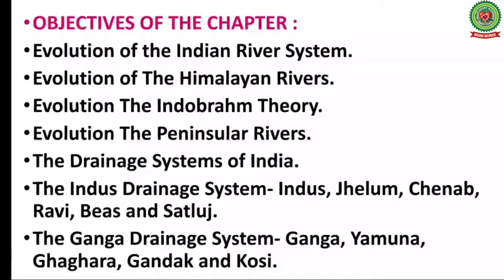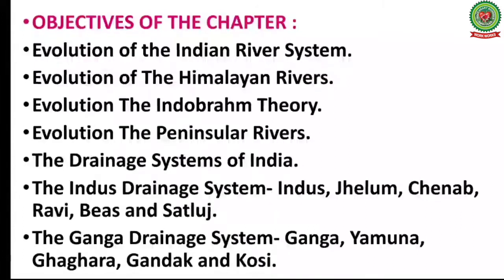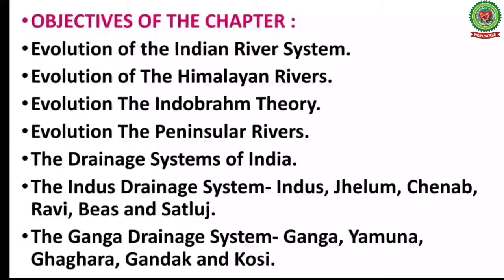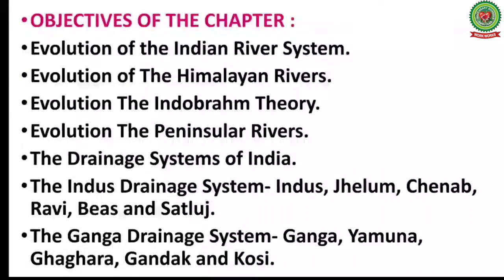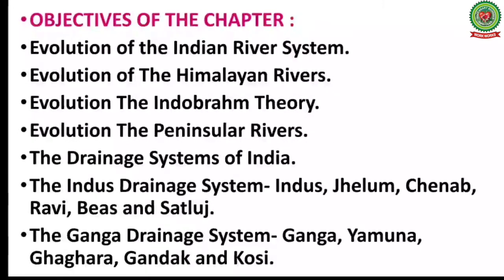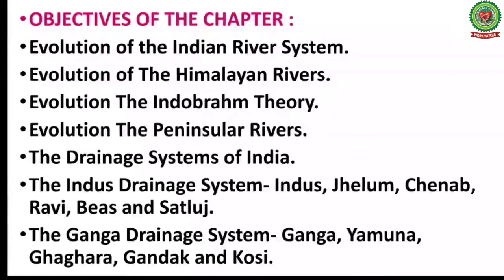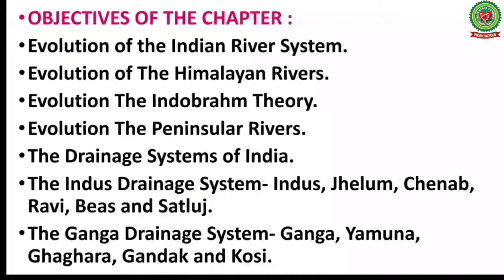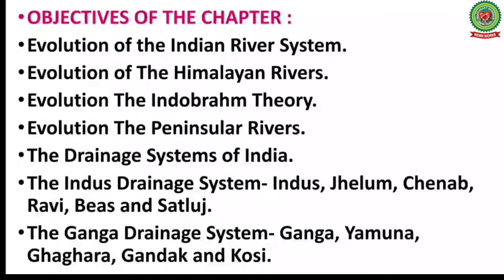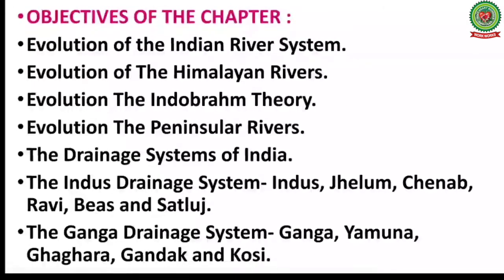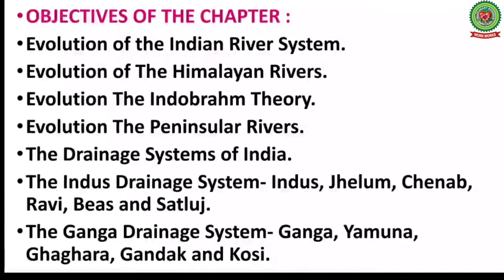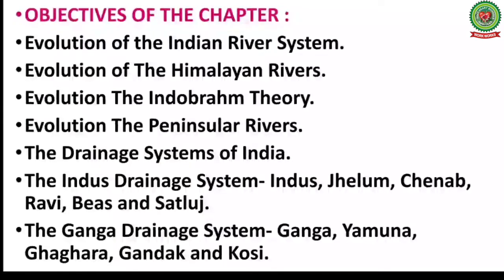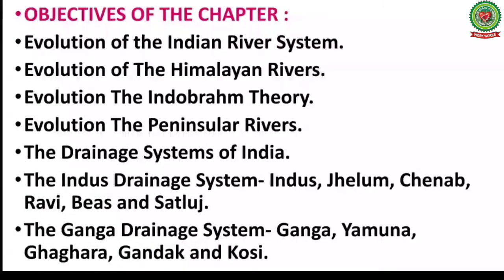First of all, we will go through the objectives of the chapter. In this chapter, we will study about the evolution of Indian river system, evolution of the Himalayan rivers, Indo-Brahma theory, evolution of the peninsular rivers, the drainage system of India, the Indus drainage system, which includes river Indus and its tributaries, namely Jhelum, Chenab, Ravi, Byas and Satluj, the Ganga drainage system, which includes river Ganga, Yamuna, Ghagra, Gandak and